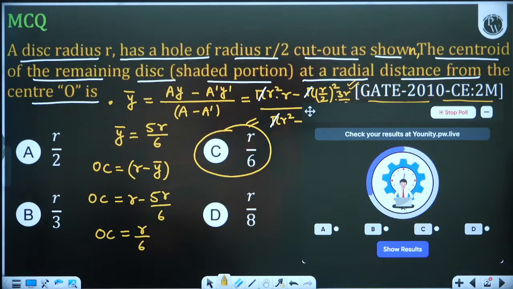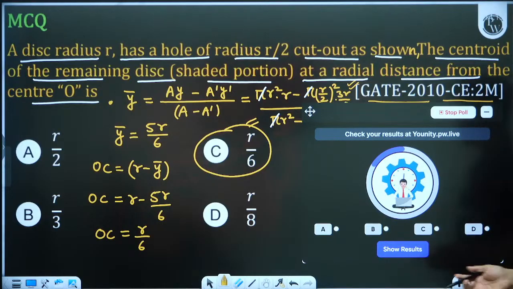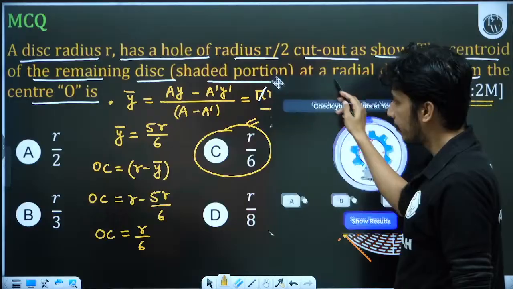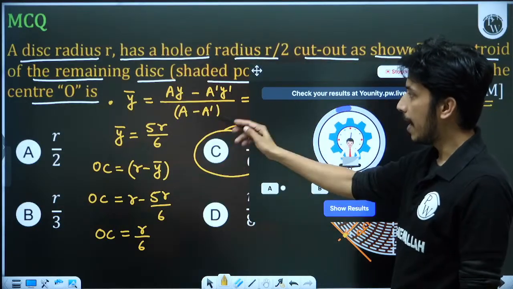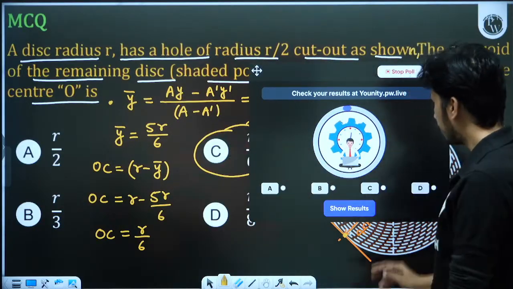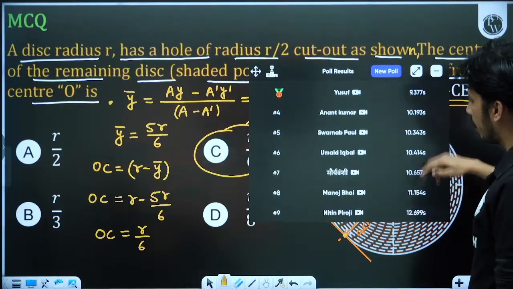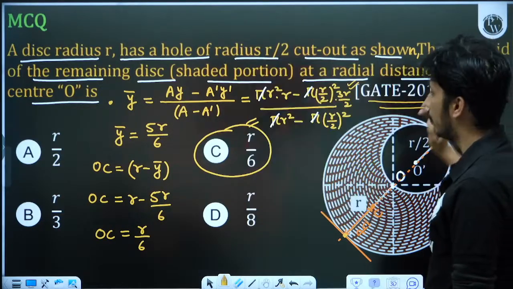From the next time, if you make a mistake, the poll will not be responsible. So please concentrate on where B is written and where C is written, because I was also confused. In this slide, C is written here. So please give the answer accordingly. Now everybody is giving answers and the poll is also taking them.